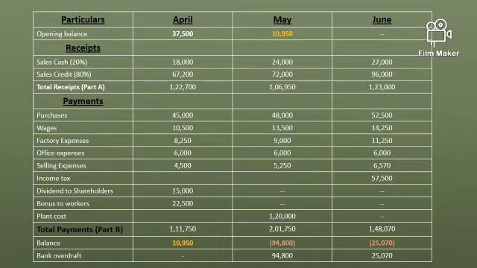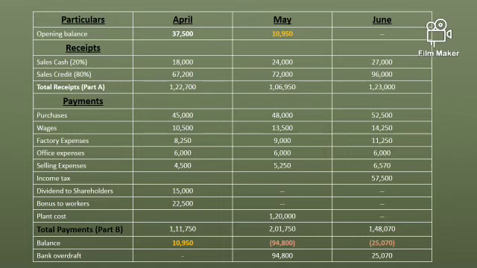Then factory expenses of March month will be paid in April, which is 8,250, right? Then the next expense would be office expense and selling expense, which is of March month, will be paid in April. Income tax, there is income tax, but it is paid in the month of June. So for April there is no income tax. Yes, there is a dividend the company has paid to their shareholders in the month of April, which is 15,000, and the company has paid bonus to their workers 22,500.